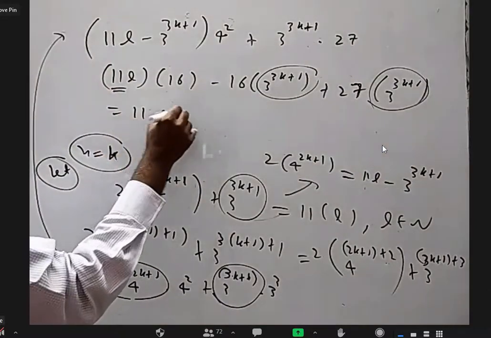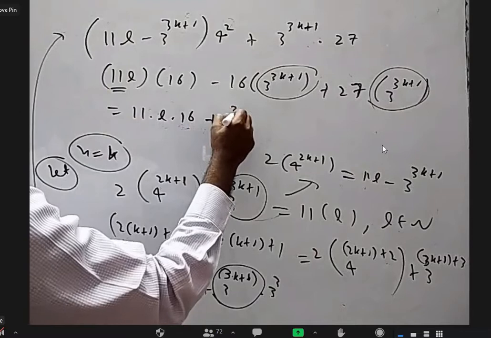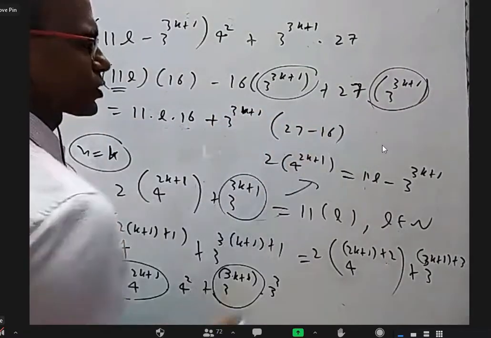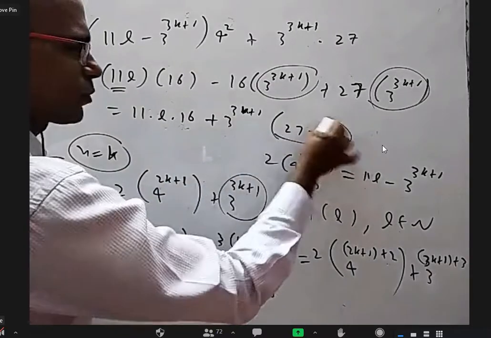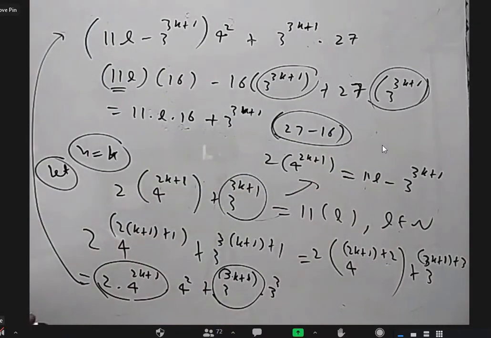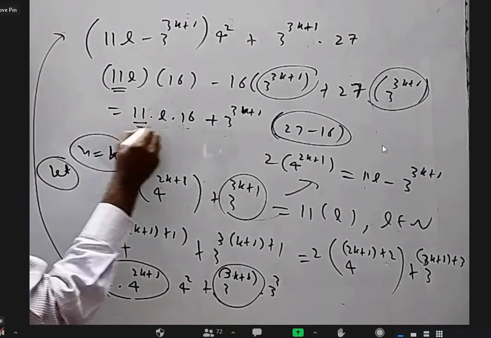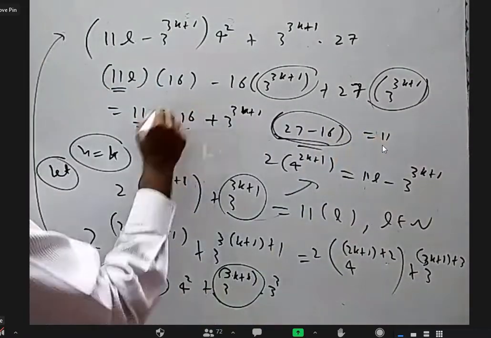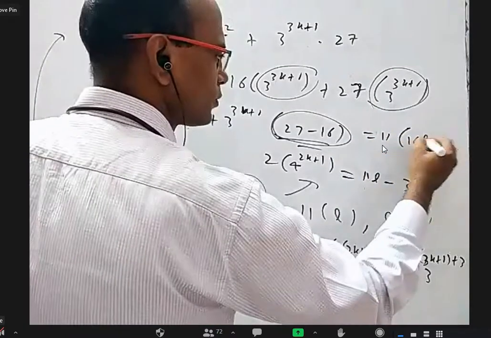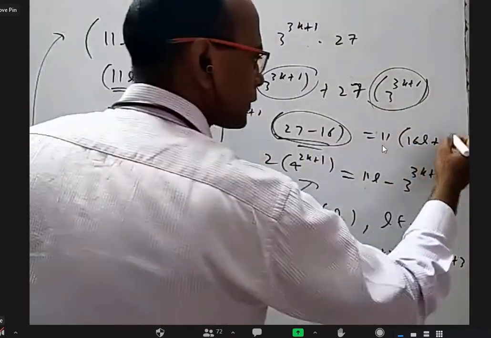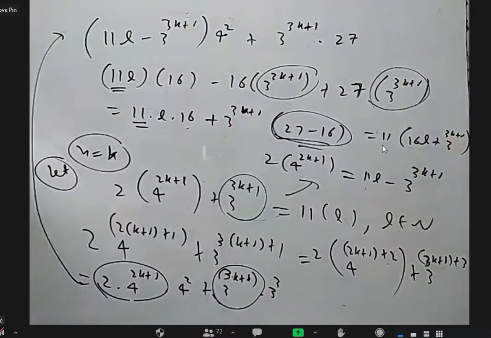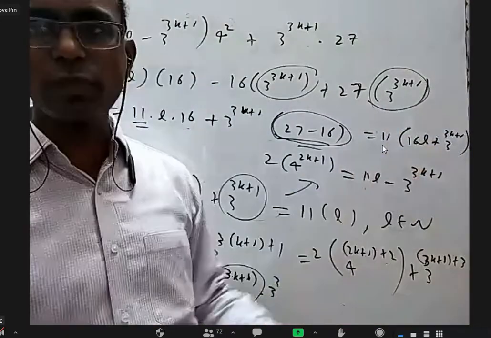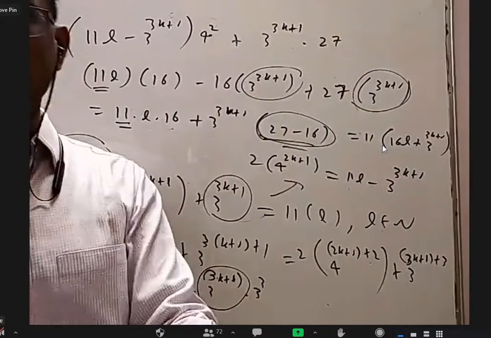So 11 into L into 16 plus 3 power 3k plus 1 common. I'll get extra 27, extra minus 16 here. What is 27 minus 16? 11. So there is 11 here, there is 11 here. If you take that 11 common, you will be left with 16L plus 3 power 3k plus 1. So you got 11 into something, this is an integer, this is an integer. So 11 times an integer is definitely a multiple of 11.